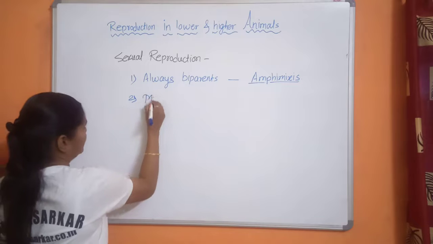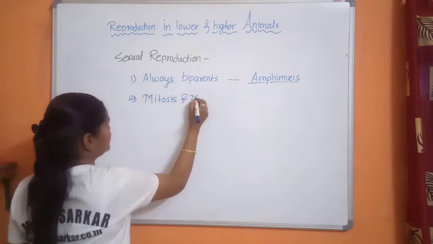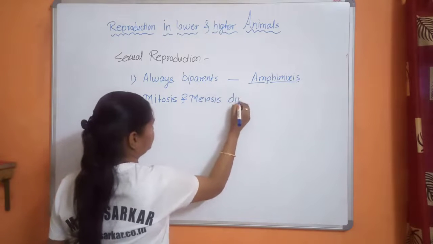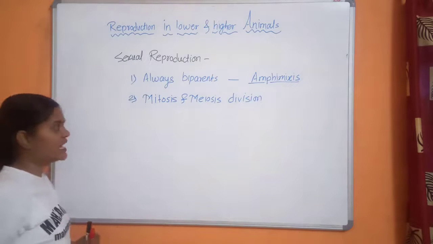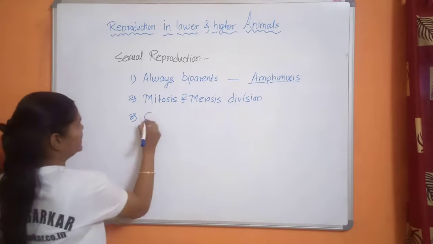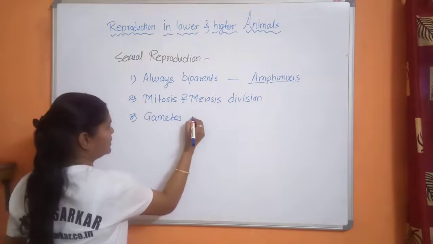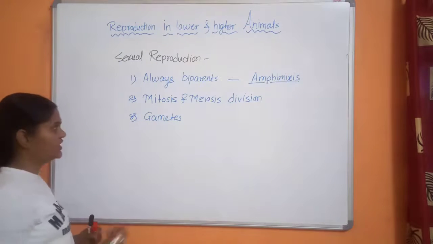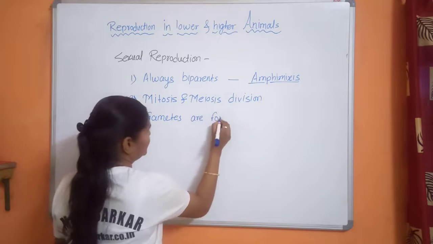Both mitosis and meiosis division take place. Gametes are formed. We know that gametes are specialized cells which are essential for reproduction.